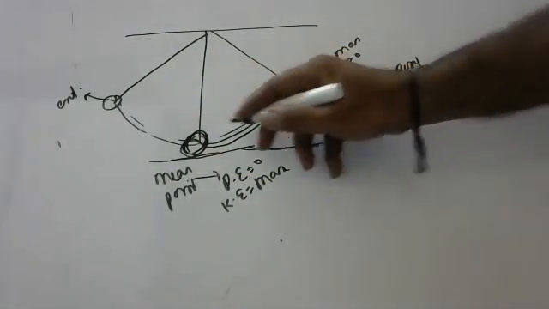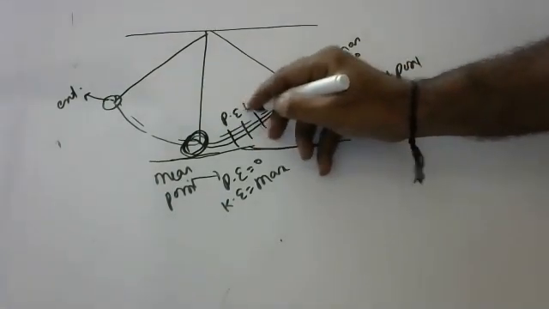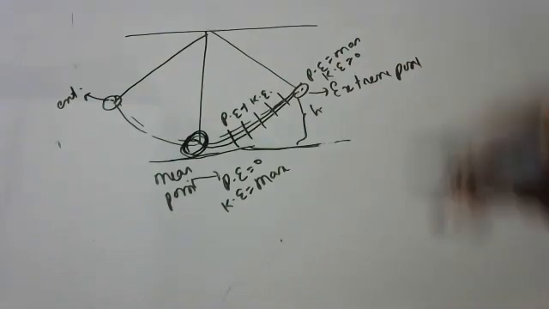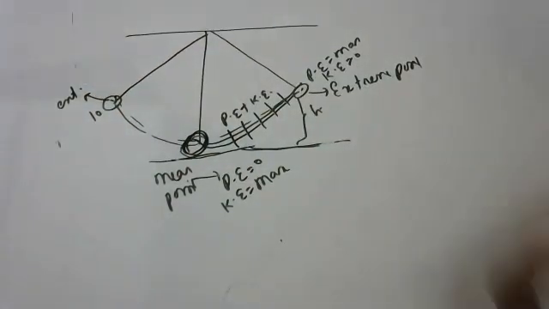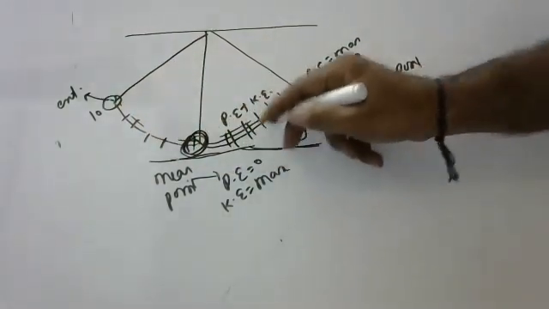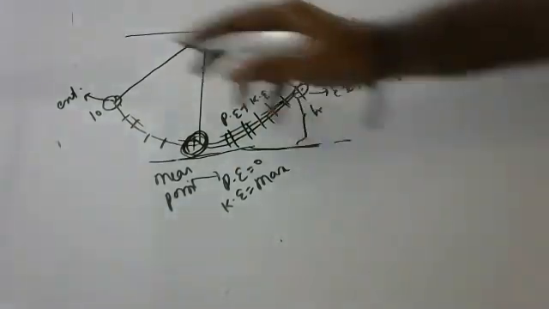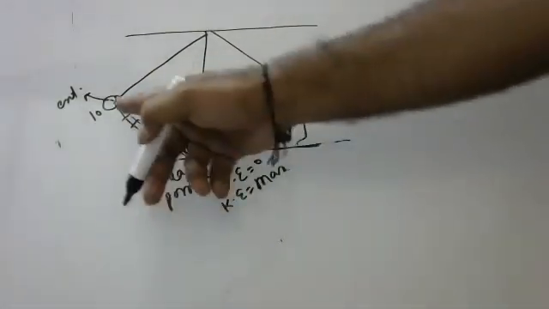Then you will ask, what happens in the middle, sir? In the middle, it will have both potential and kinetic energy. But overall, you take anywhere. Suppose here 10 joules is there. Everywhere it will have 10 joules only. Here also 10 only. Here also 10 only. Everywhere it will have 10 joules.